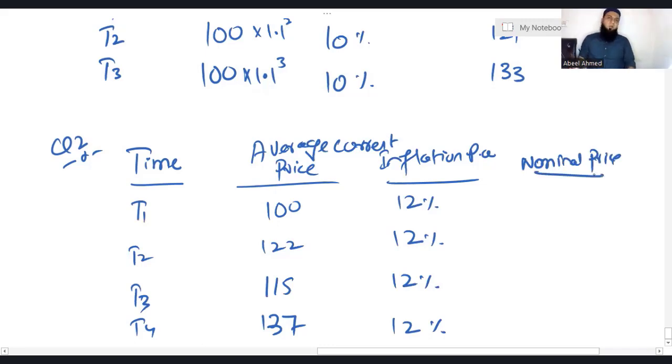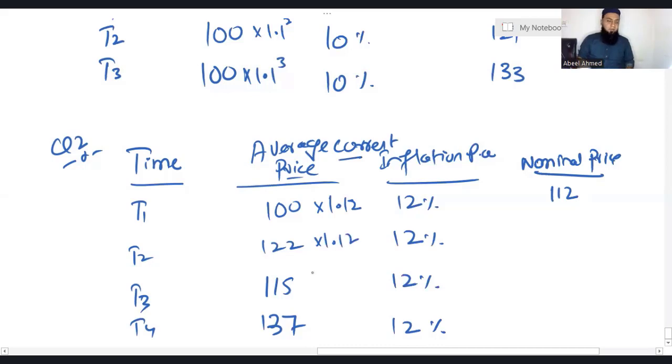So how do we calculate nominal price? Again, since we have been given current prices, whenever the examiner gives you a current price, it means the price at time 0. Obviously, if the given price represents time 0, then inflation comes from the first year. So simply 100 into 1.12, you will get 112.